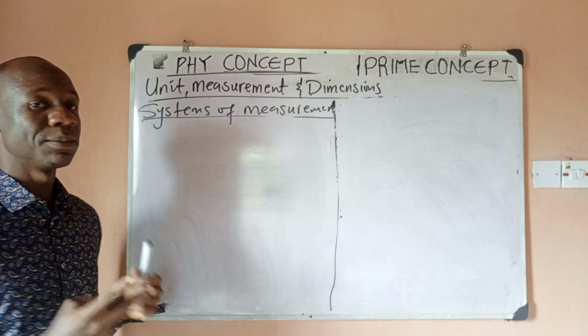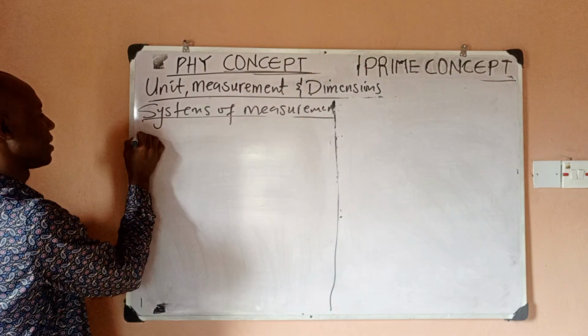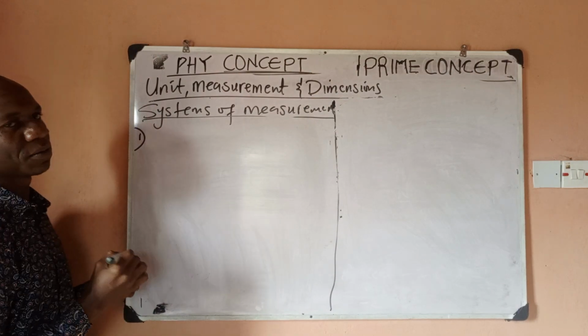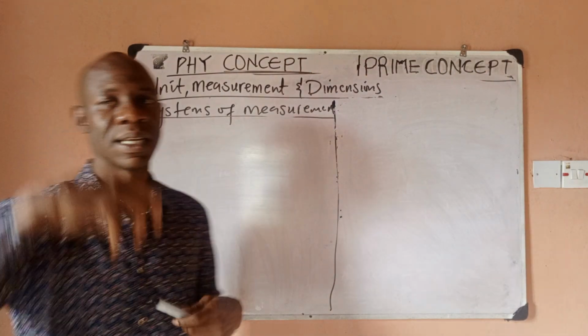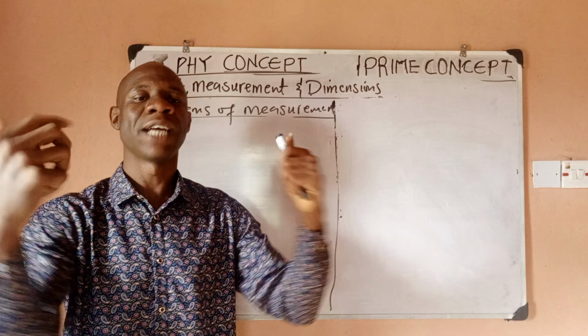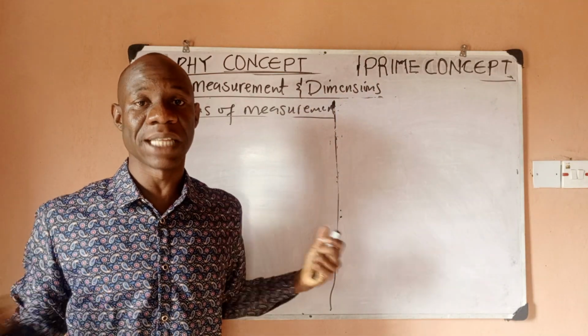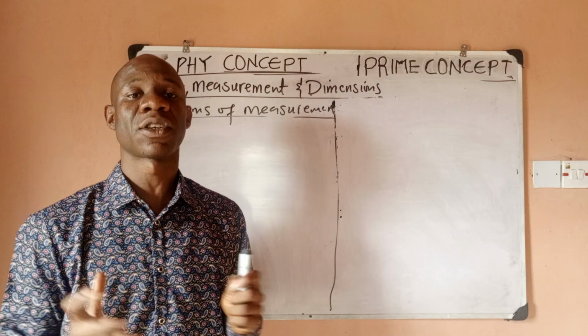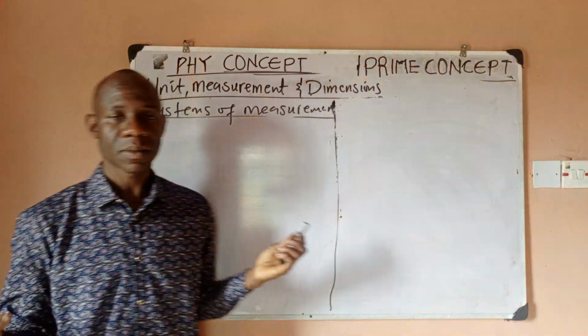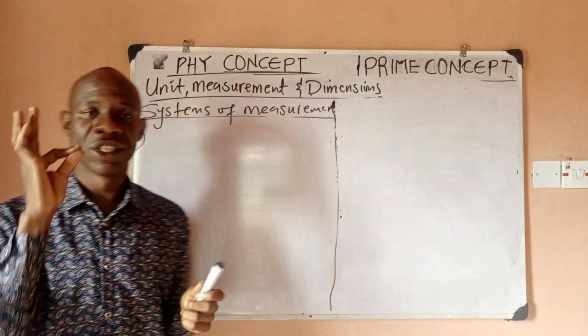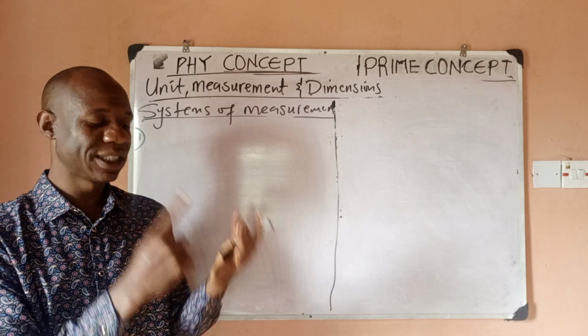We have three major systems of measurement. When we say systems of measurement, these are systems that are used in different parts of the world. In my part of the world, in Nigeria, and a lot of African countries and some Western countries, we use one type of this system, which is kilogram.